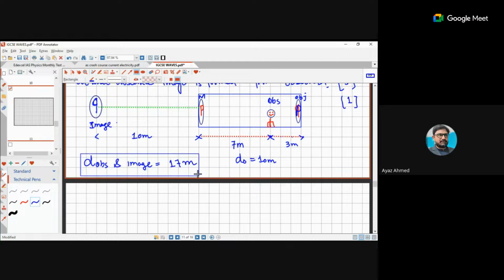So that is why, how many of you are wearing glasses or have a defect of vision? Have you ever gone for an eyesight test?